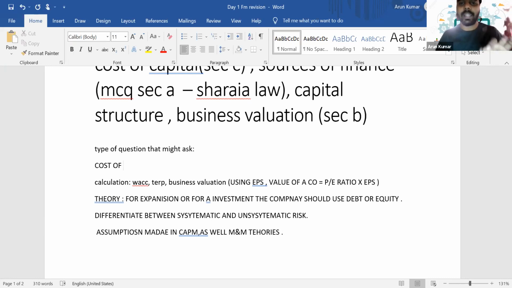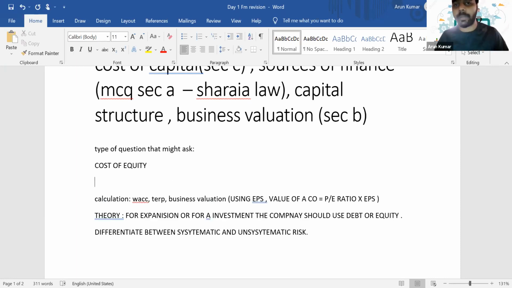When we calculate the WACC of a company, WACC means the weighted average cost of capital. First of all, you have to calculate the cost of each and every component of our capital, that is the cost of equity and the cost of debt. So we'll discuss initially the cost of equity.